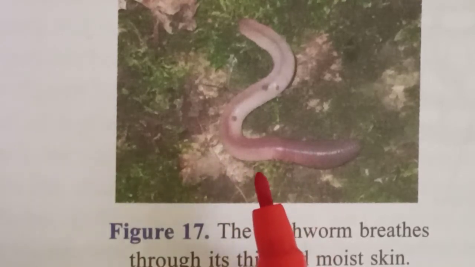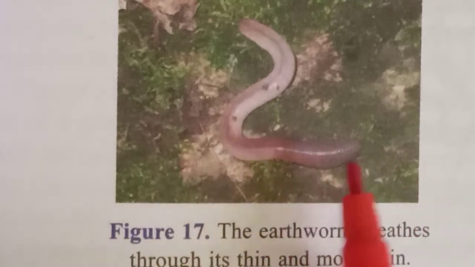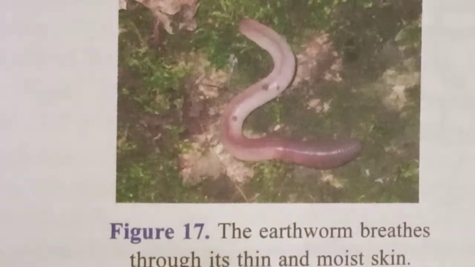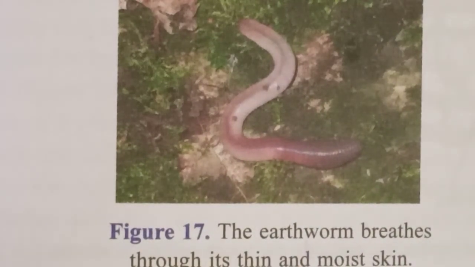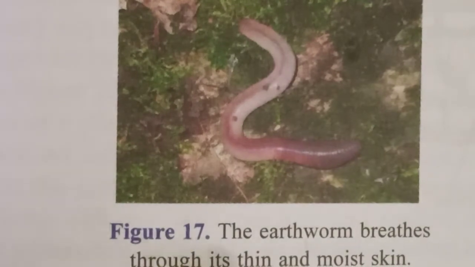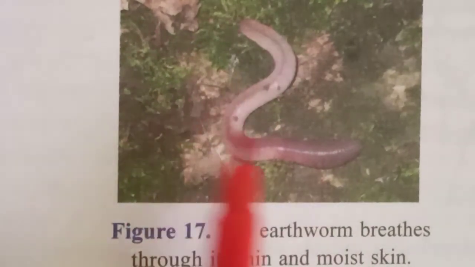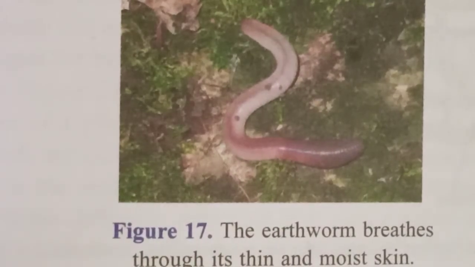The skin of the earthworm has a good blood supply, so you can see that. The earthworm absorbs the oxygen needed for respiration through its thin and moist skin. This oxygen is then transported to all the cells of the body by its blood, where it is used in respiration.